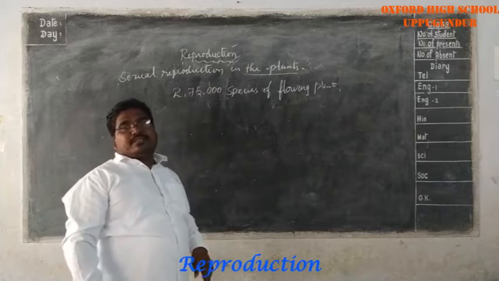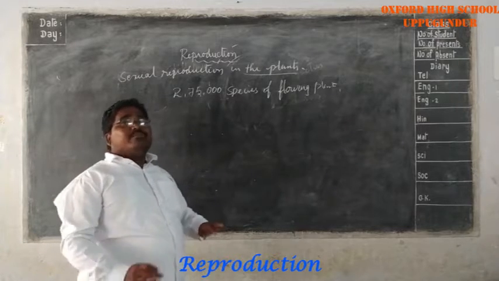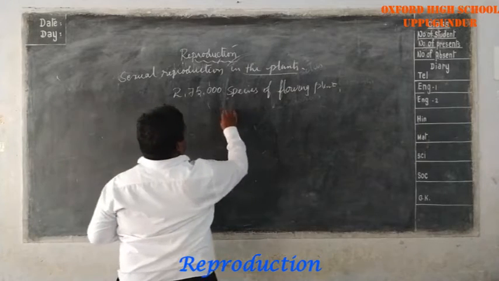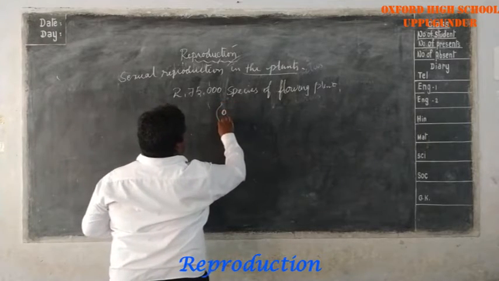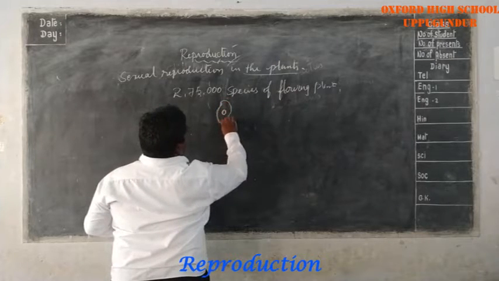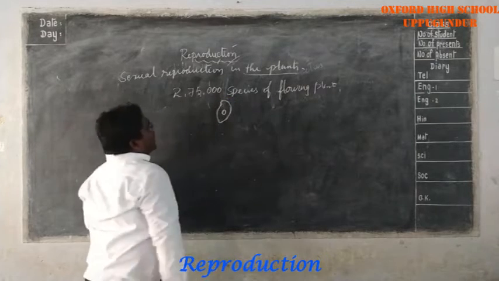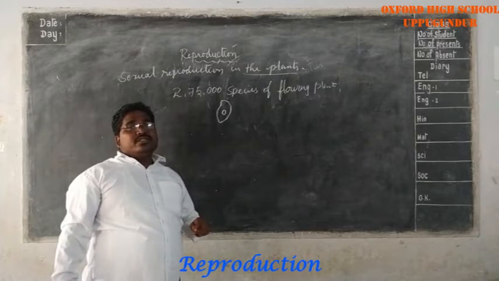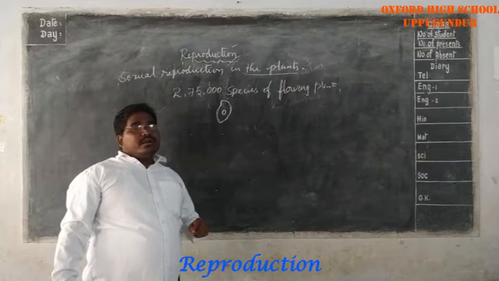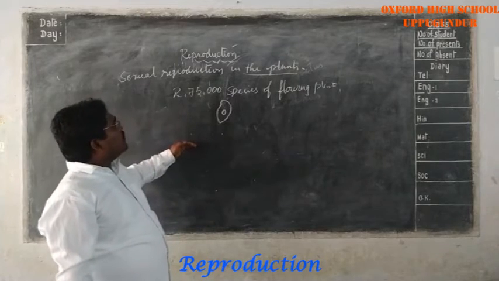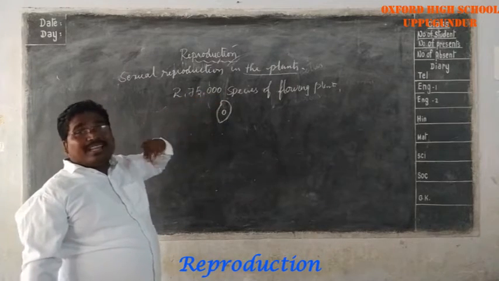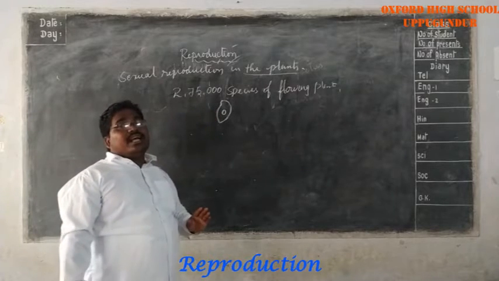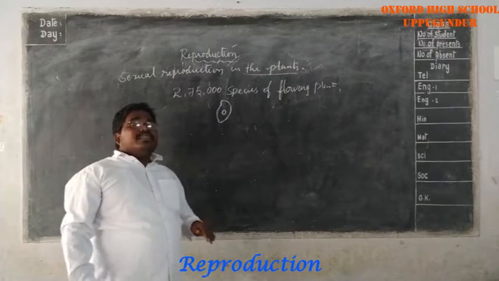With few exceptions, almost all the flowering plants produce seeds which are enclosed in the fruit.